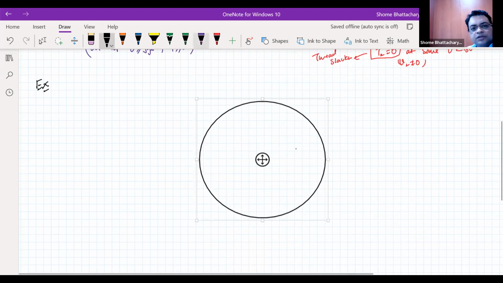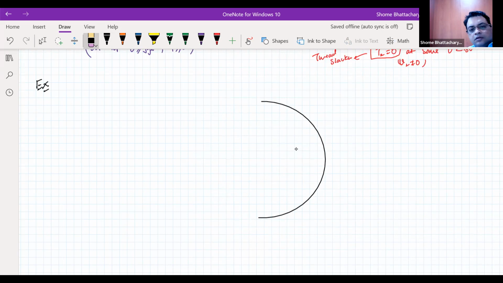It's like a surface which is circular, say it's basically a vertical semicircle like this. And this part is an inclined plane.